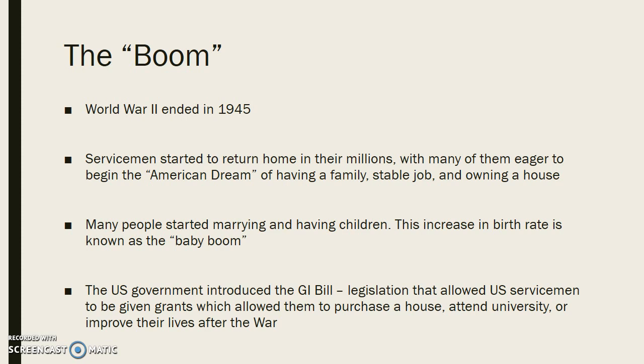So to try and combat this, the US government introduced something called the GI Bill. Okay, GI meaning Government Issue Bill, which is the nickname for American soldiers. And this meant that US servicemen could be given grants to help them purchase a house, go to university, or try and somehow improve their lives. A bit like almost like a Centrelink grant.